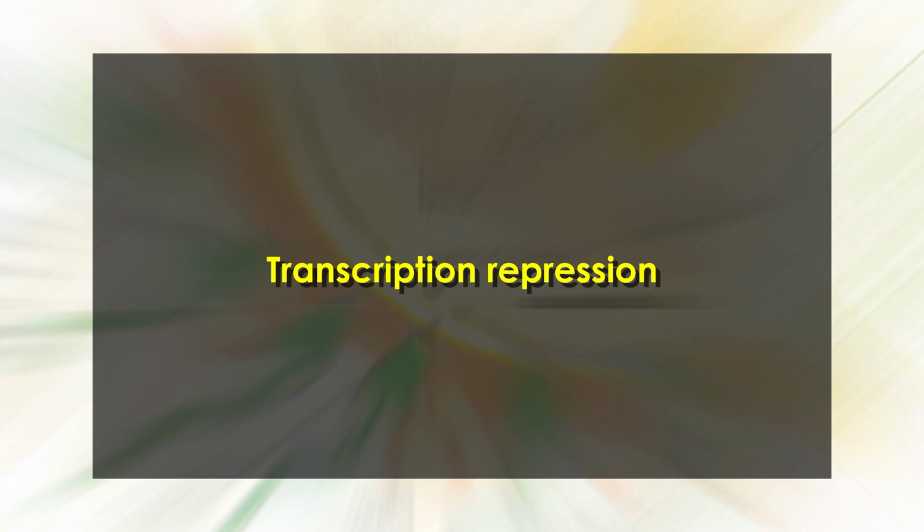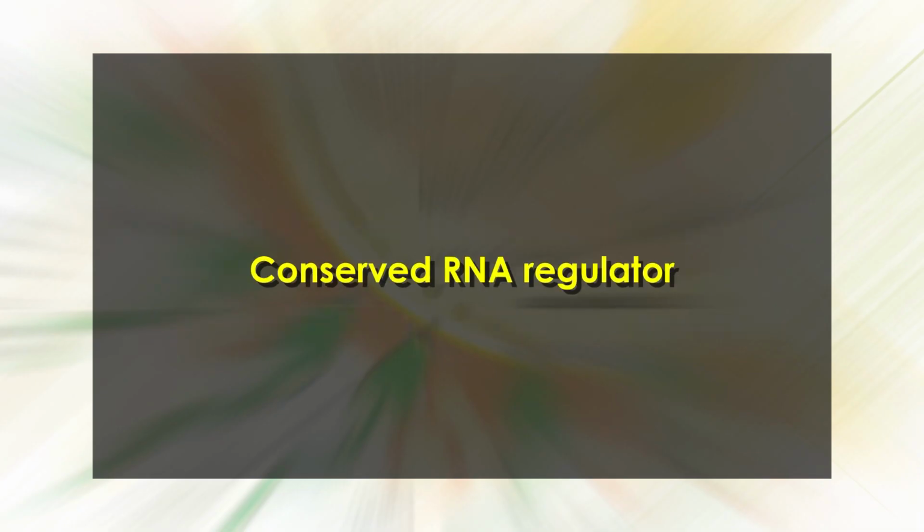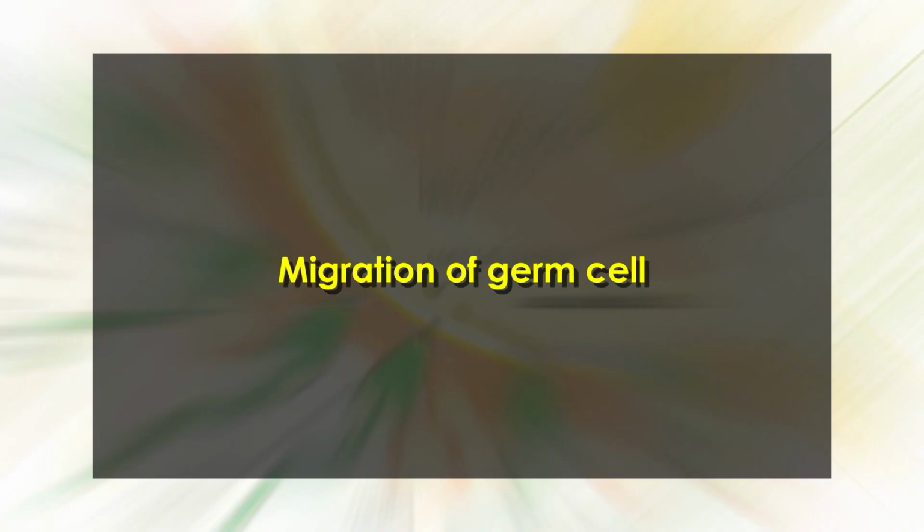Second, transcription repression. It's also known as the inert genome hypothesis. The germ cell is generally set apart from the soma cell, that's the body cell, by transcription repression that prevents transcription of genes into mRNA. Third, conserved DNA regulator. There are some RNAs which regulate the maintenance of the germ-line character in the germ cells and prevent them from entering somatic differentiation. Our next topic is migration of germ cells.